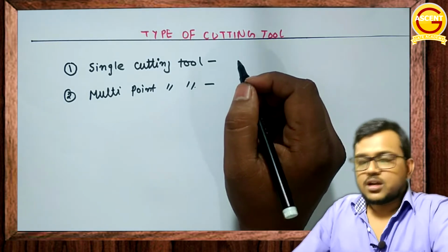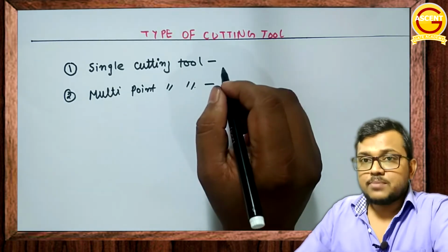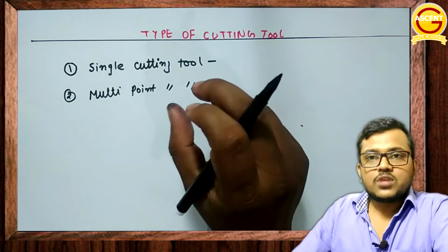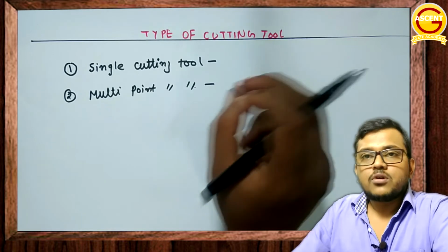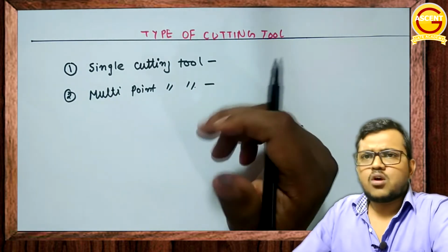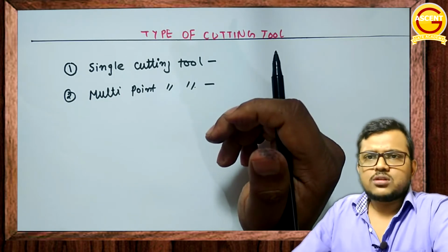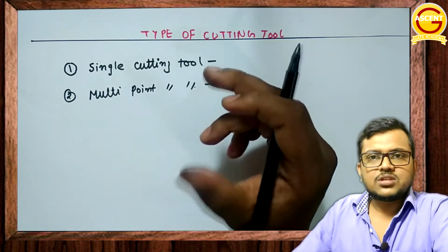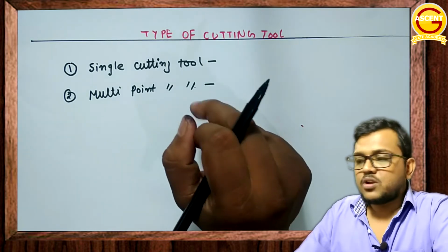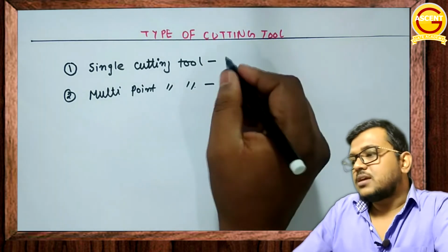Such a tool is called what? Single point cutting tool. So we have to remember the examples here, because they will give you questions in this way: which of the following are examples of single point cutting tool? Four options will be given to you, you have to select, or combination type questions as they ask in the engineering services examination. They will be forming questions like that. So we need to understand the examples of it. The most common example of this is the turning tool.